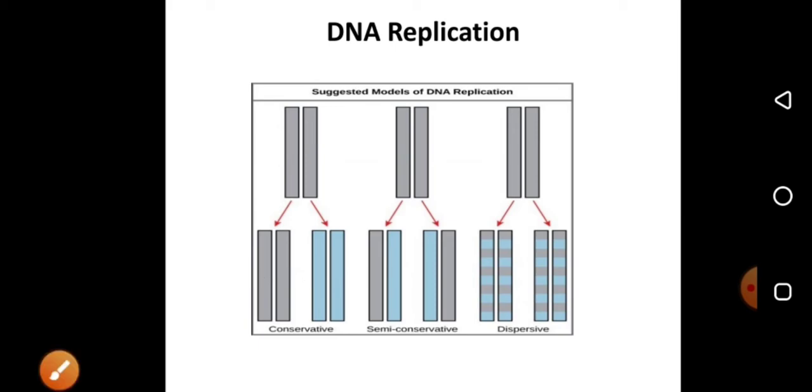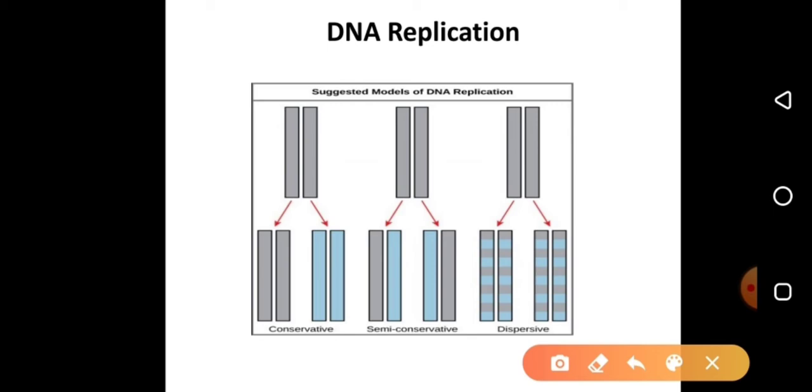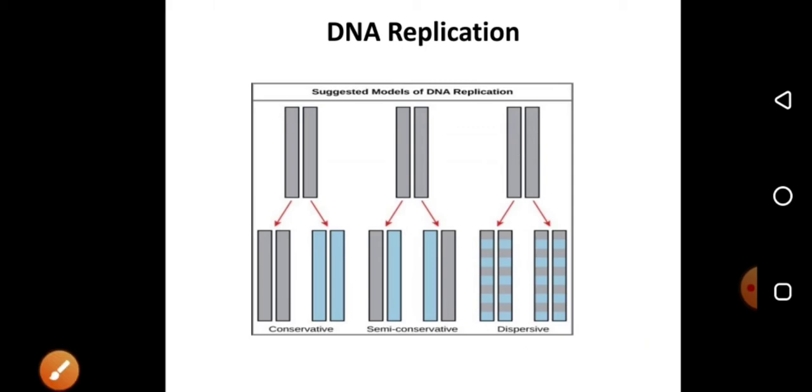That means the conservative model says that during DNA replication, the parental strands are maintained as they are, but the daughter strands are newly synthesized. There is another model, the dispersive model, which states that during DNA replication, the parent strand and the new strand form hybrid strands. So the whole new genome will have a part of the parental strand and a part of the new strand. Both these models were rejected in the later part of molecular studies.